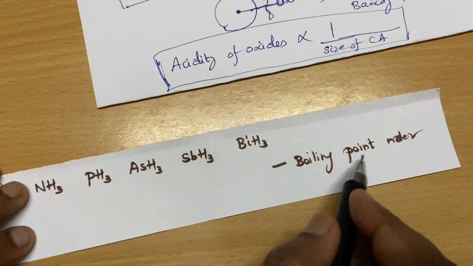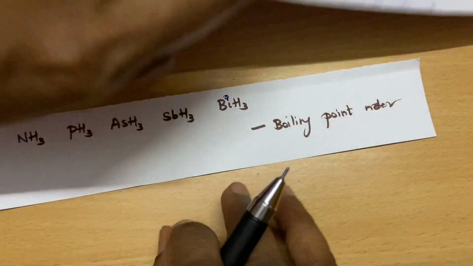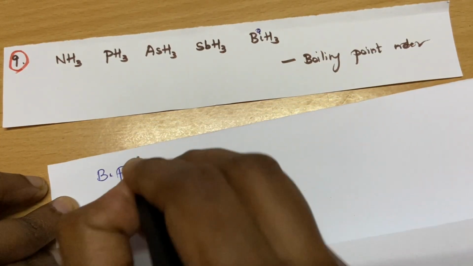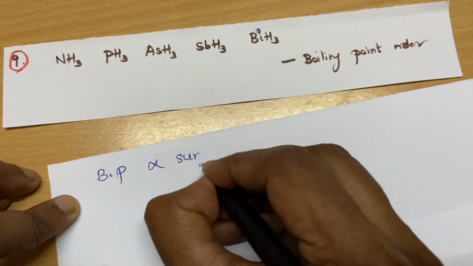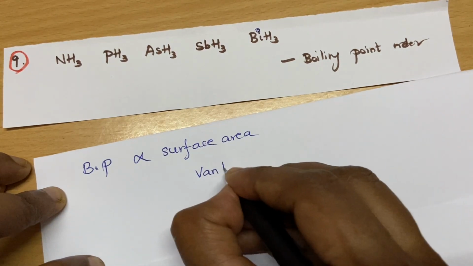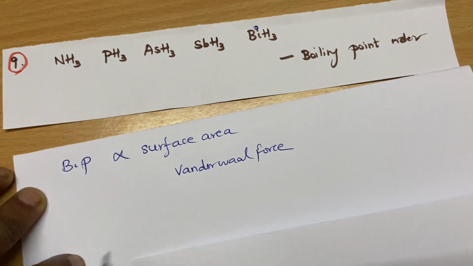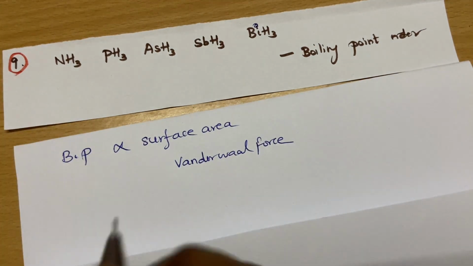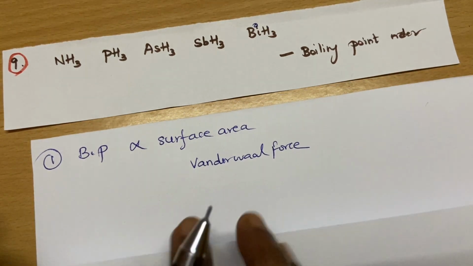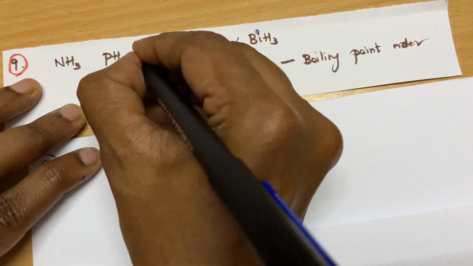Okay, so the boiling point order. Students, usually the melting point or boiling point will be directly proportional to the surface area. More the surface area, more will be the van der Waals force, so you need energy to break it. Otherwise you cannot boil; you need to break all the forces. So according to this, you will expect this order, because the size increases.